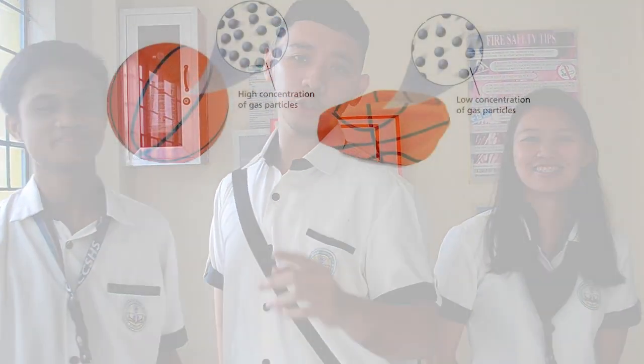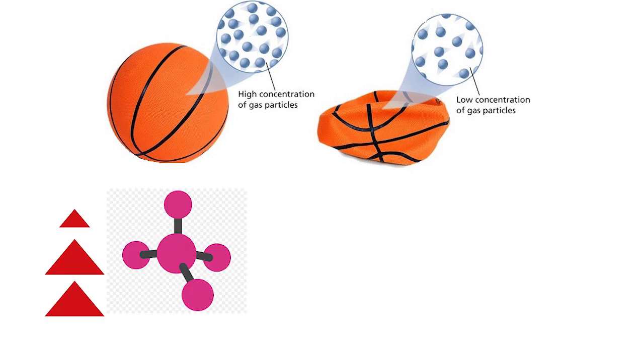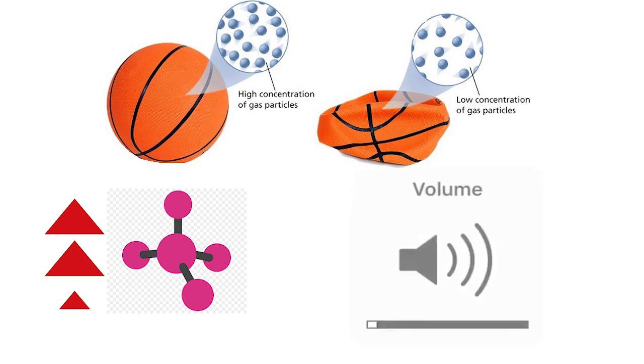Want to know some real-life applications based on Avogadro's law? Well, here are some examples. Let me be the one to do the first. As you blow up a basketball, you are forcing more gas molecules into it. The more molecules, the greater the volume. The basketball then explodes. Remember that, kids?